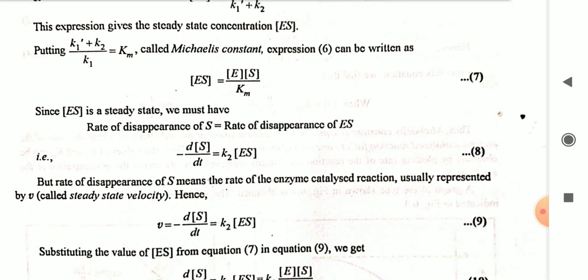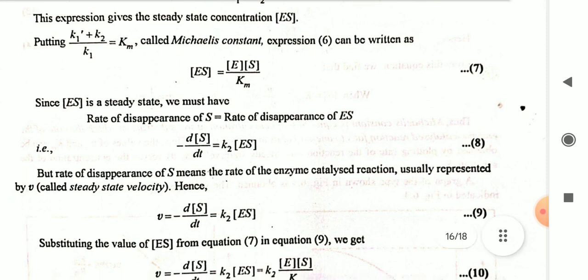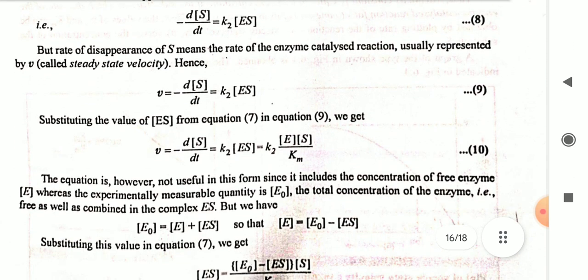Minus dS by dt is equal to K2 ES. Consider this as equation 8. But the rate of disappearance of S means the rate of enzyme catalyzed reaction, usually represented by V, called steady state velocity. Hence V is equal to minus dS by dt is equal to K2 ES. Substituting the value of ES from equation 7 in equation 9, we get V is equal to minus dS by dt is equal to K2 ES is equal to K2 E S by Km.